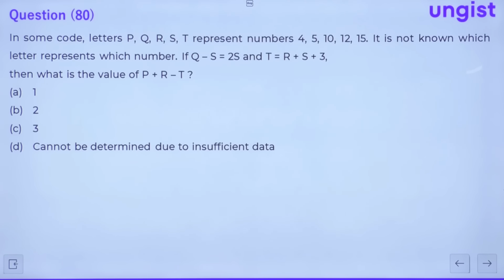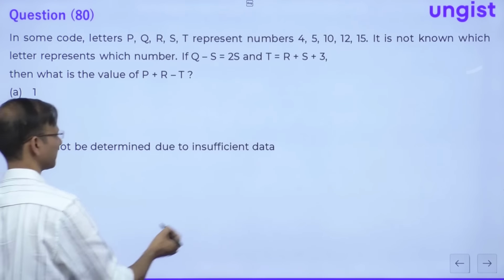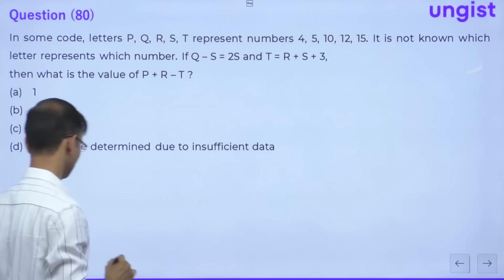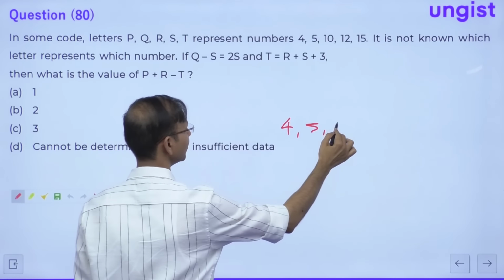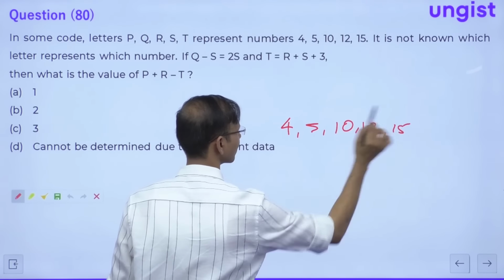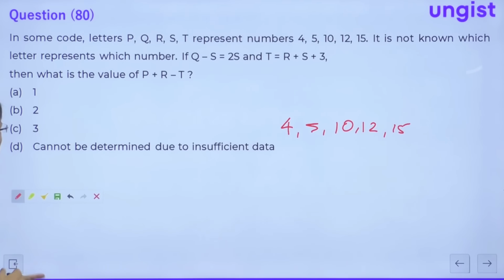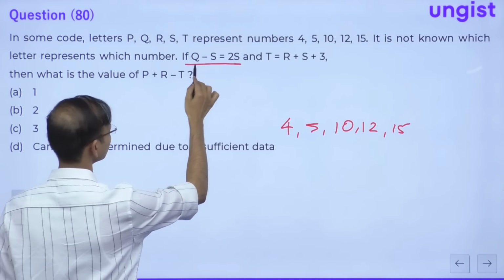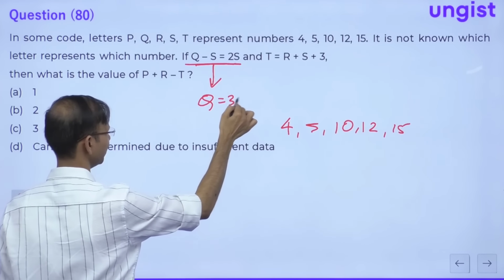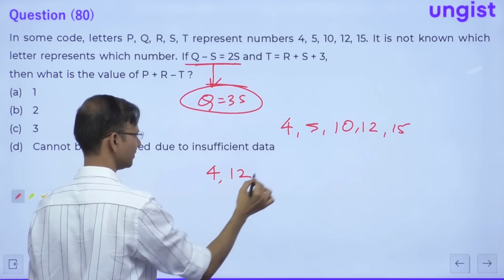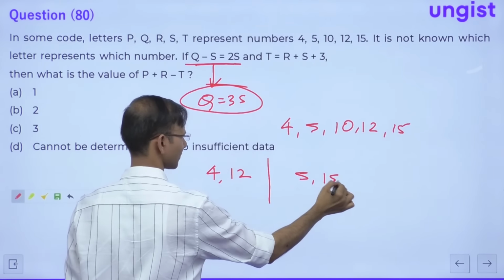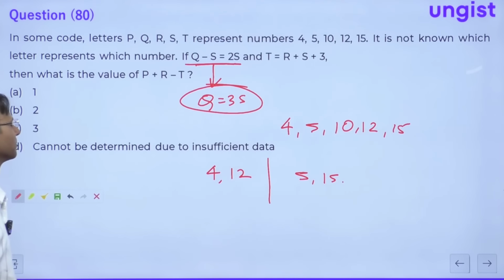Question number 80. The question says in some code letters P, Q, R, S, T represent the numbers 4, 5, 10, 12, 15. It is not known which number represents what. Q minus S is equal to 2S. This is what? Q is equal to 3S. Correct guys? Q is equal to 3S. So 4, 12 and 5, 15. Correct?